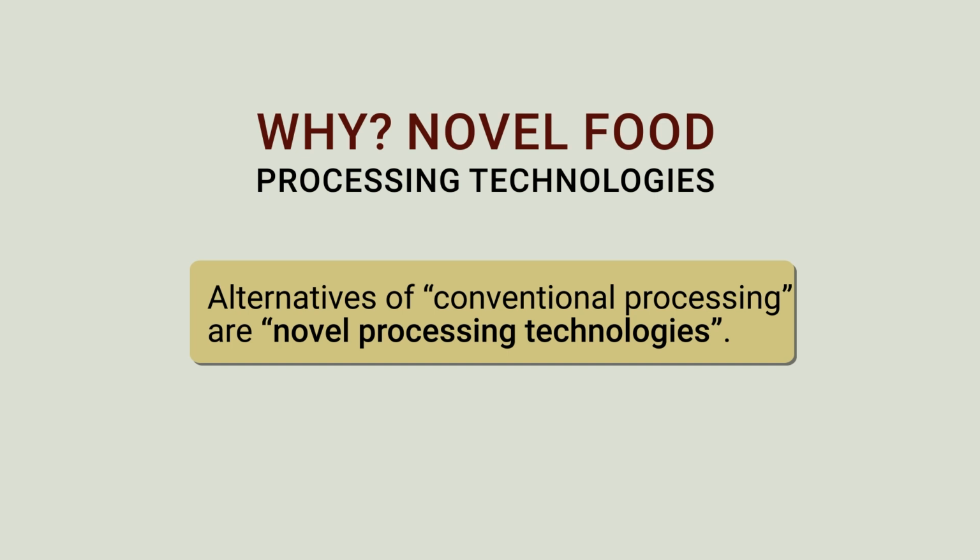Now the question is why we should have an alternative. Why should we look for novel methods? Conventionally, food was processed using heat. So it gives both preservation and cooking, so it gives palatability. But along with the cooking, and the efforts we make with high temperature for preservation, in addition to the preservation and shelf life, there is also a challenge in terms of the deterioration of the physical, nutritional and sensory qualities of the food.